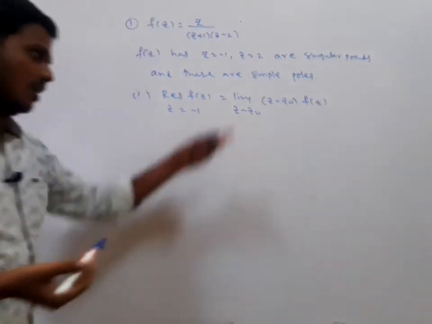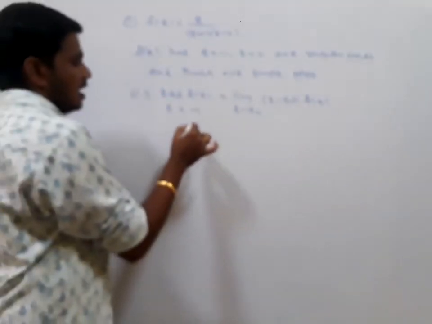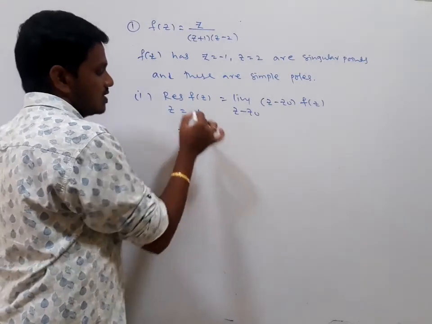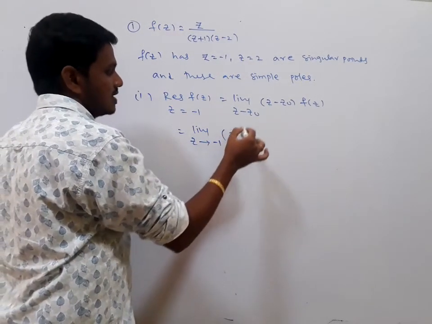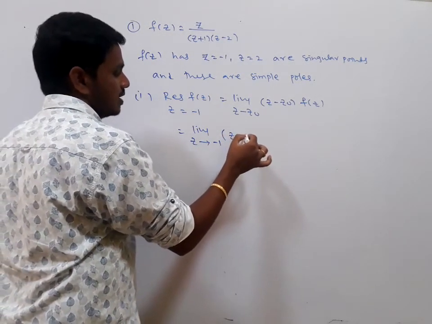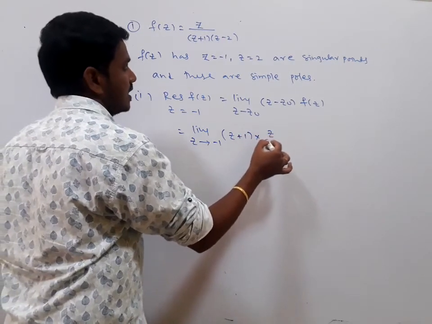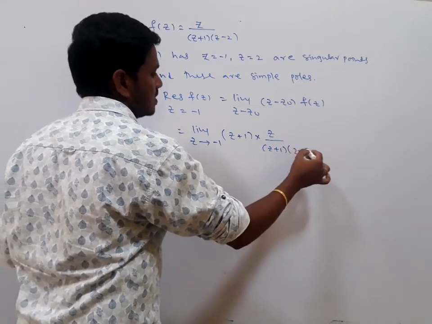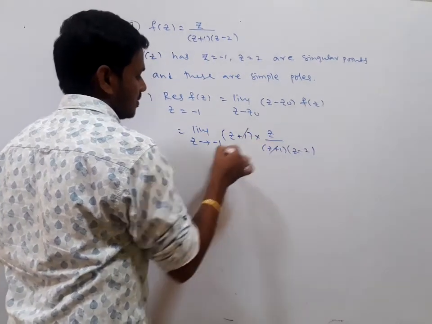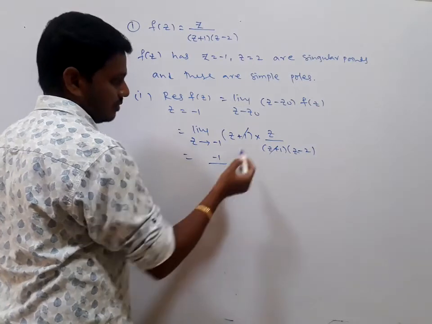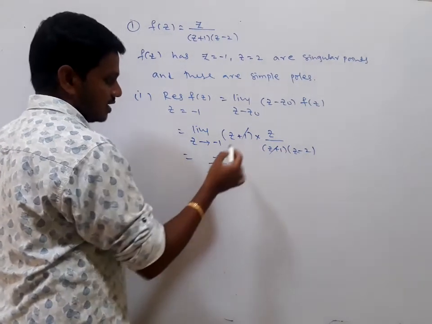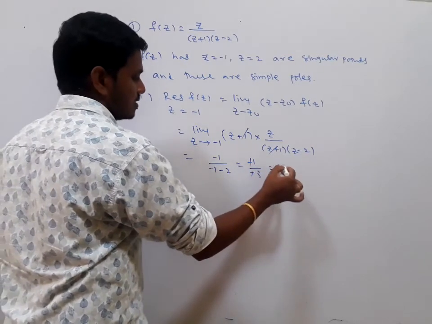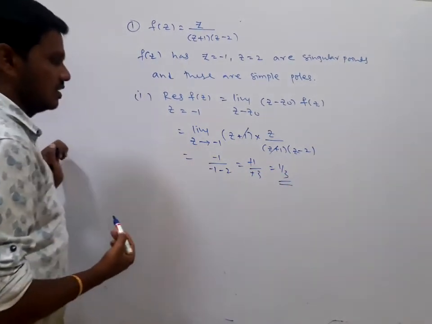Here z naught is minus 1, so z minus z naught is z plus 1. f of z is z divided by z plus 1 into z minus 2. Here z plus 1 gets cancelled. It is minus 1 divided by, z is replaced by minus 1 minus 2, which is minus 1 divided by minus 3, which is equal to 1 by 3. This is the residue.